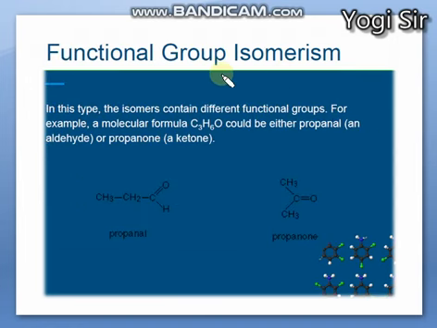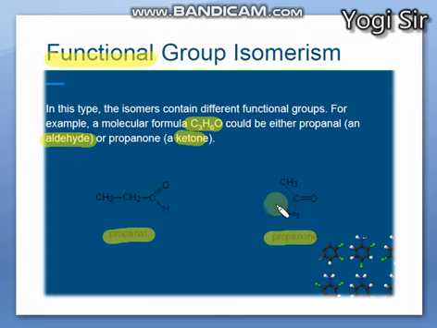Another subtype is functional group isomerism. Now in this type, what is the difference? Both compounds have the same formula, but the functional groups are different. You can see here it is propanal, an aldehyde compound, right? Propanal is an aldehyde, while here propanone is a ketone. So both have the same number of carbons. You can see 3 carbons, 6 hydrogens in total, and 1 oxygen.